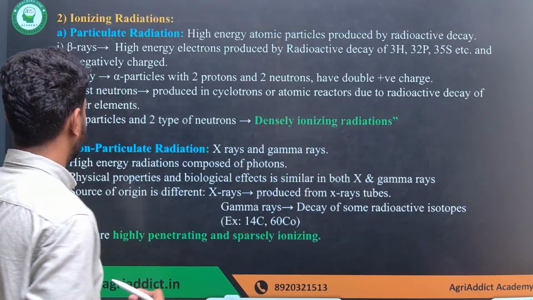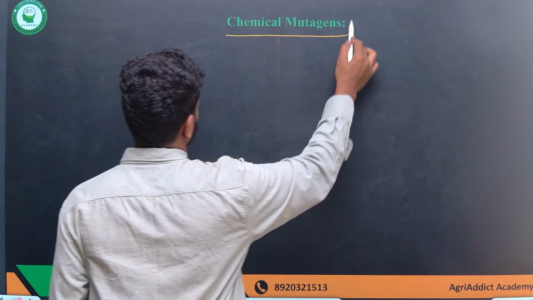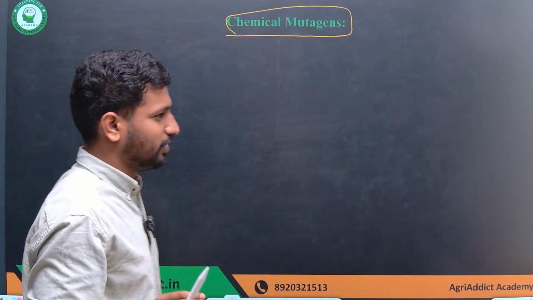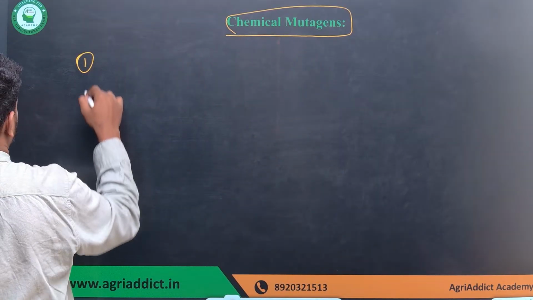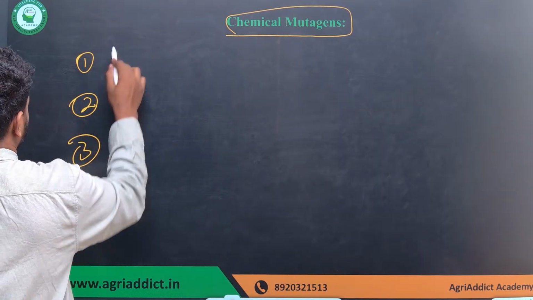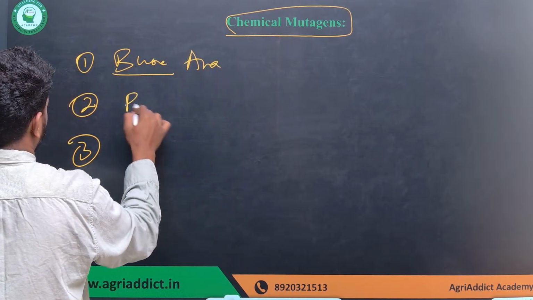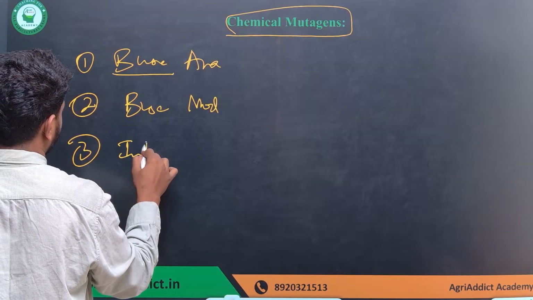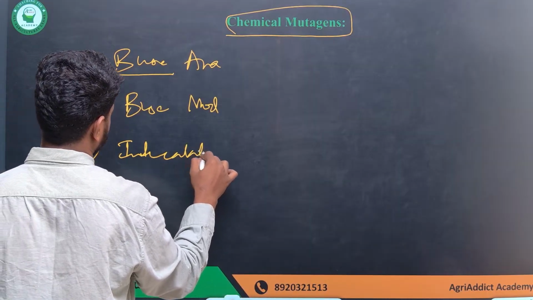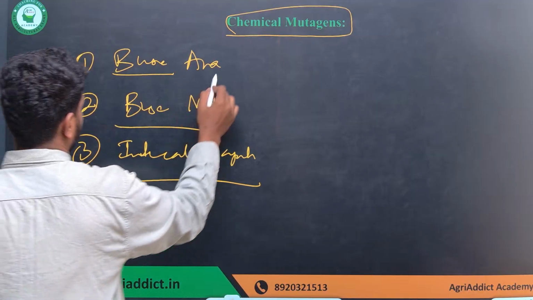Next, I'll talk about the chemical mutagens. Chemical mutagens are the ones where students are mostly confused. Let's try to simplify it. They fall into different categories: one is base analogs, second is base modifiers, and third is intercalating agents. I'll discuss all of these three.